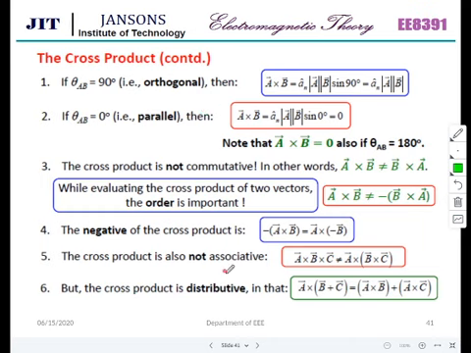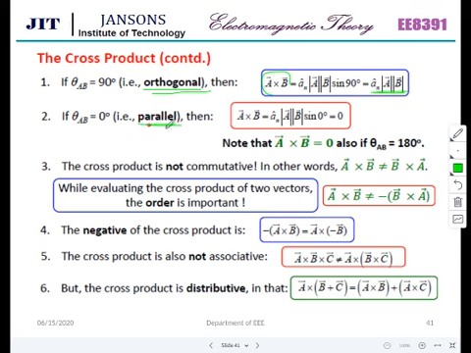These are the properties of the cross product. A cross B is equal to AB sin 90, that is equal to AB, if it is orthogonal. If A and B are perpendicular to each other, then sine 90, that is angle is 90 degrees, it is only AB. You just multiply it and it will have a direction. So if A cross B is equal to the AB magnitude, then we call these two, A and B, orthogonal, that is 90 degrees between them.